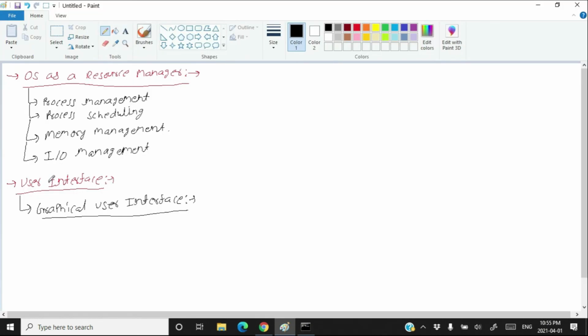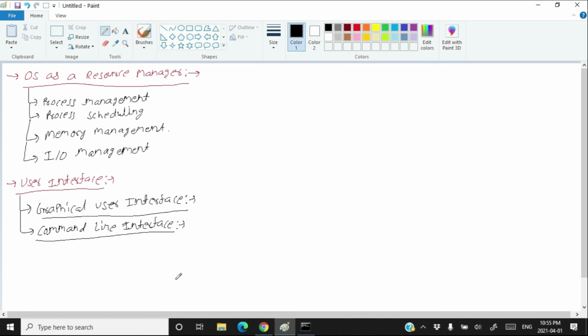So with the graphical user interface, you have something called the command line interface. So let's talk something formal about the command line interface. The command line interface is the non-graphical way of interaction of the user with the operating system.